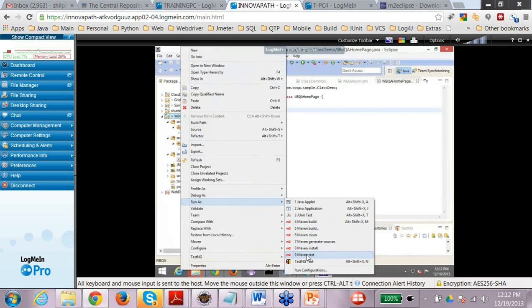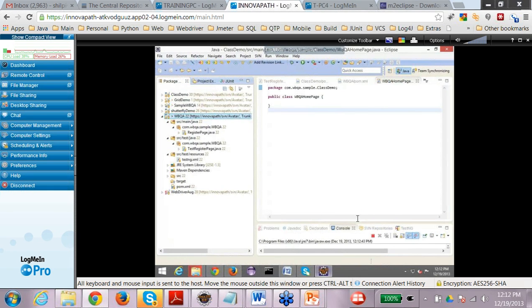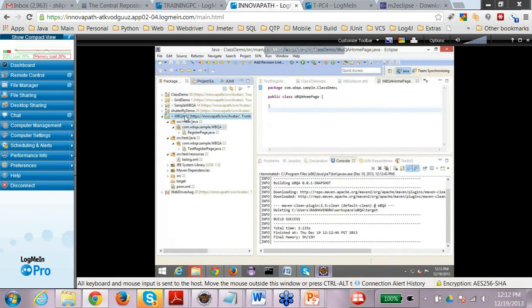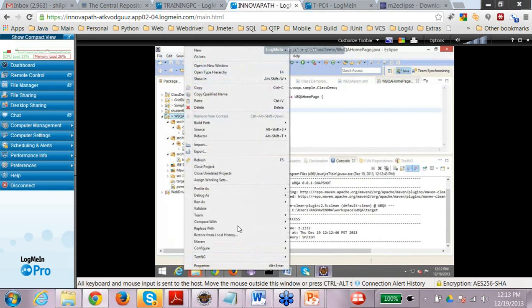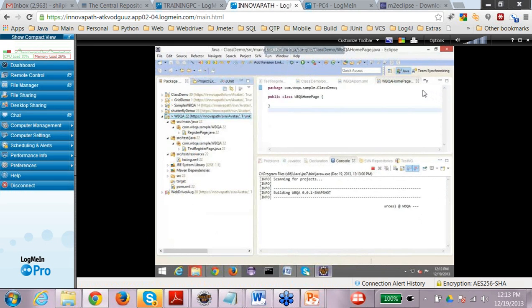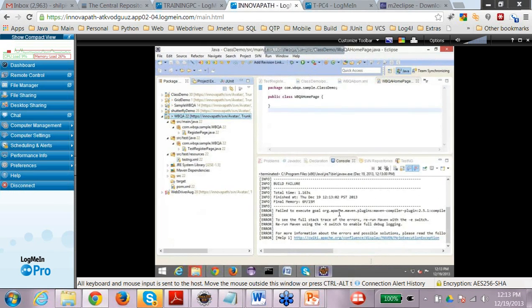Maven test is going to first build your project, and if there is any missing dependency, it's going to install those dependencies also. And Maven clean is going to clear the previous build. So let's do Maven clean here, so that it cleans up the previous build. And now let's run the test again. Run as Maven test. Okay, there are some build failures here.